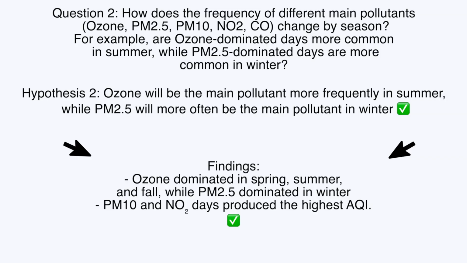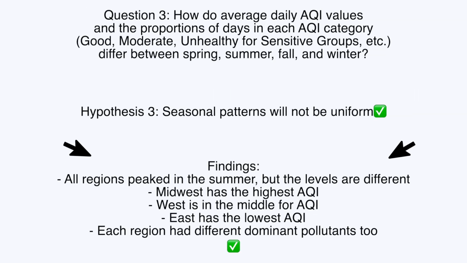This supports the idea that the type of pollutant determines how severe air quality can become. For the third question, we said that seasonal patterns will not be uniform, and that's exactly what we found. All regions peaked in the summer, but the levels were different. The Midwest had the highest AQI, East had the lowest, and the West was in the middle. Each region had different dominant pollutants too, and this supports our hypothesis as it shows seasonal air quality patterns vary by region, even though they all share a summer peak. Those were our findings, and that concludes our project.